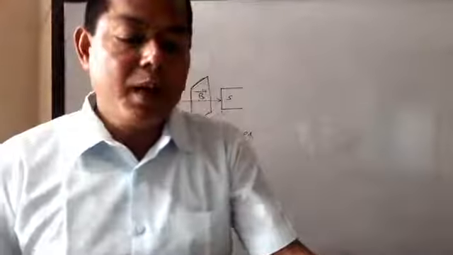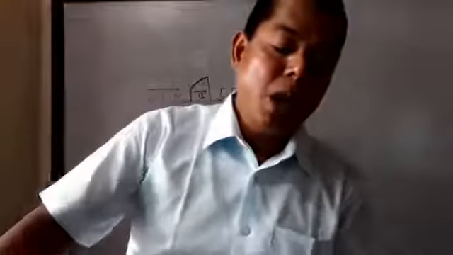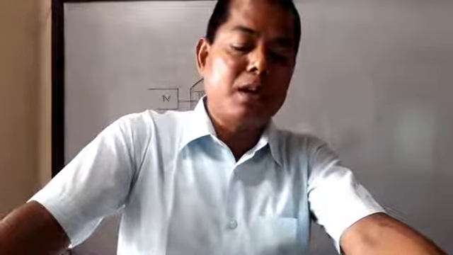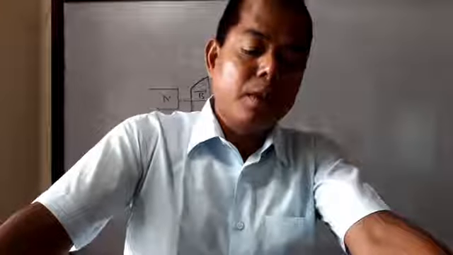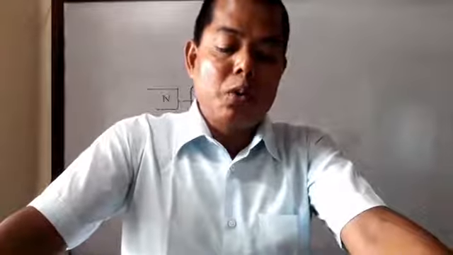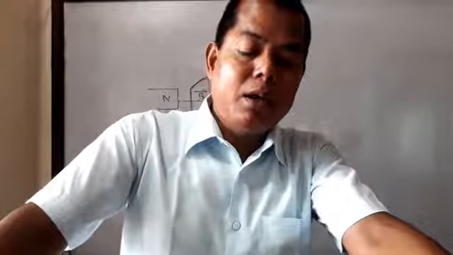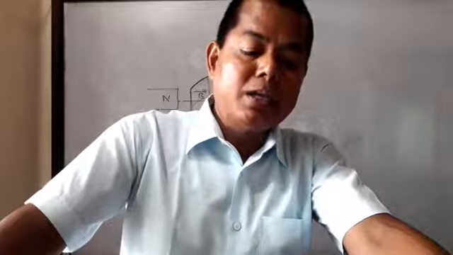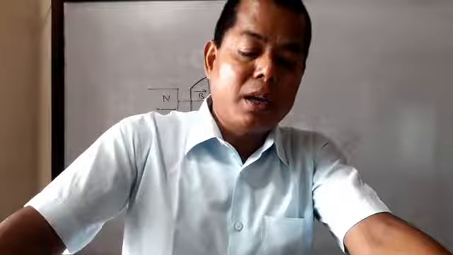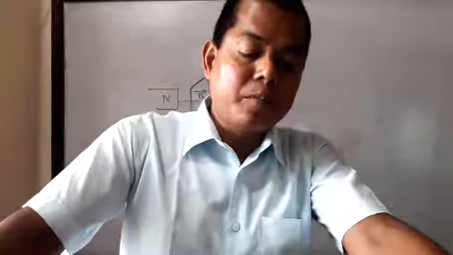This is about question number 11. Now question number 12. A long straight conductor passes through the center of a metallic ring perpendicular to its plane. If the current in the conductor increases, does current get induced in the ring?